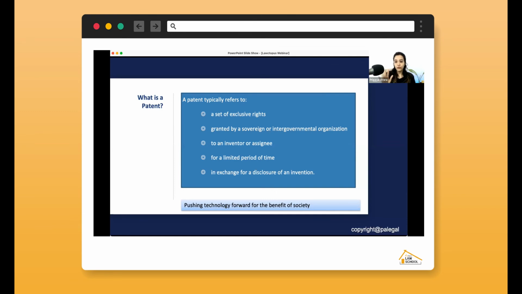So this is overall a simplified definition of what patent means. So to reiterate, it is a set of exclusive right granted by a sovereign or an intergovernmental organization to an inventor or an assignee for a limited period of time in exchange for a disclosure of an invention.